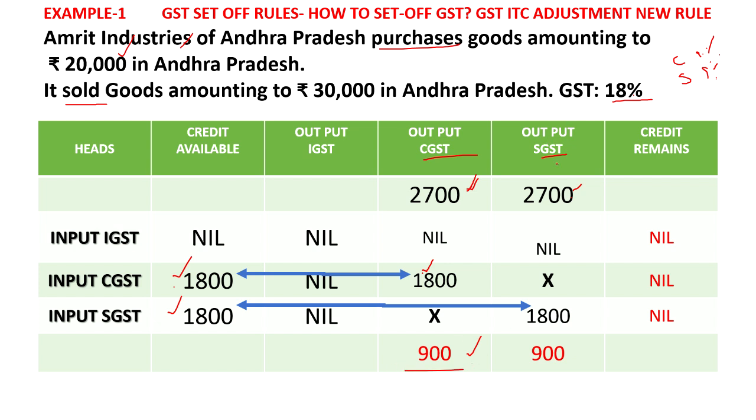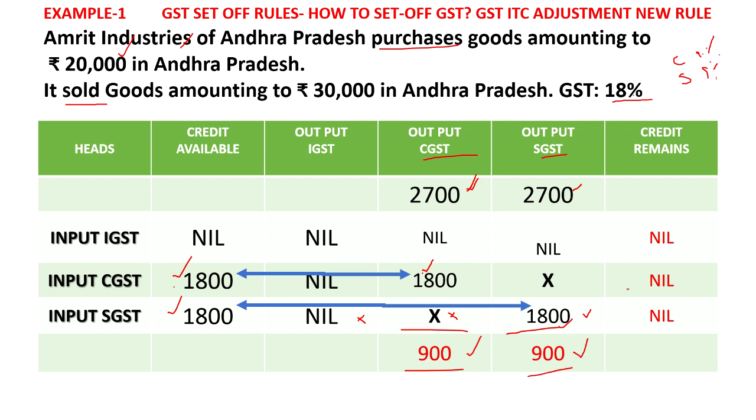Similarly, the output SGST is 2,700, and there is an input tax credit of SGST of 1,800. So that can be adjusted. SGST can be adjusted to SGST first, that we know. It should not be adjusted to this one. There is no IGST component as such, so it will be adjusted here only. 2,700 minus 1,800, 900, will be paid as tax. So only the net tax will be paid.